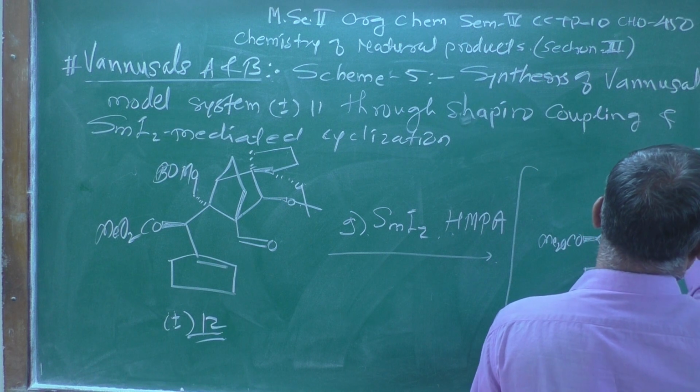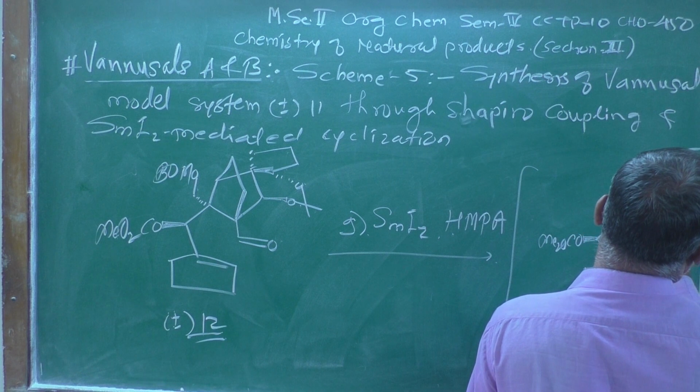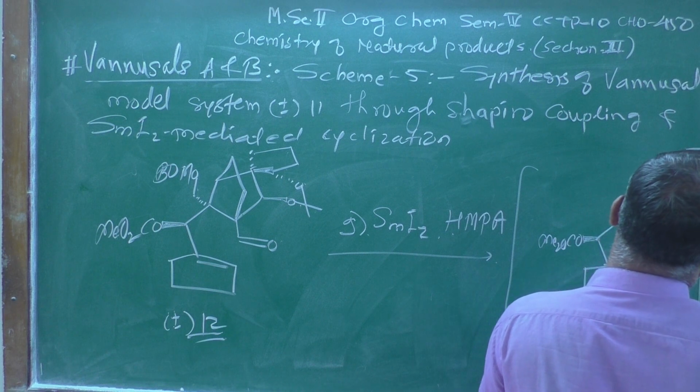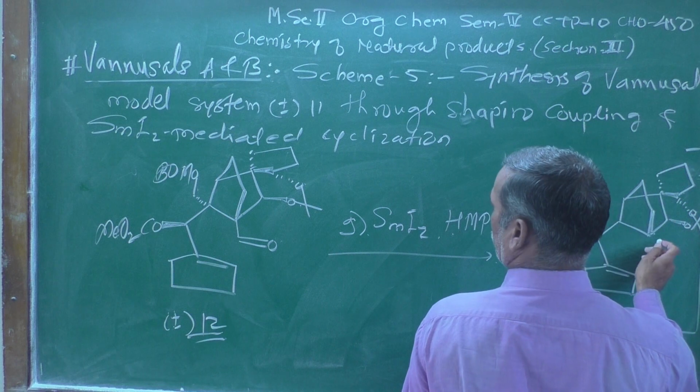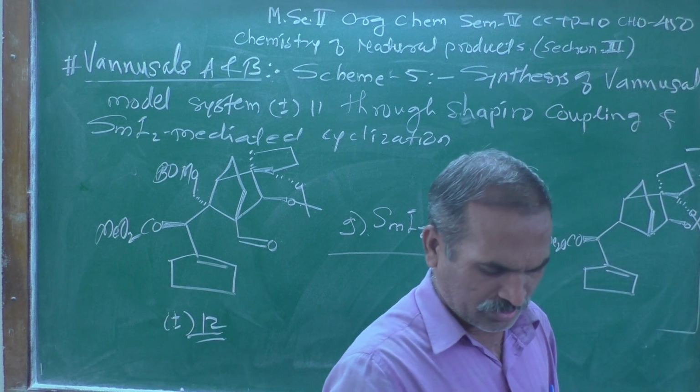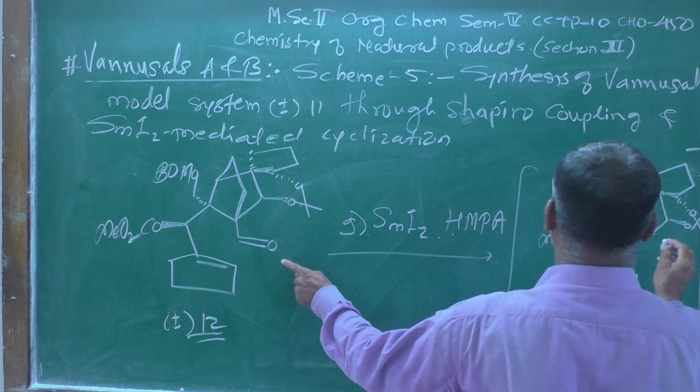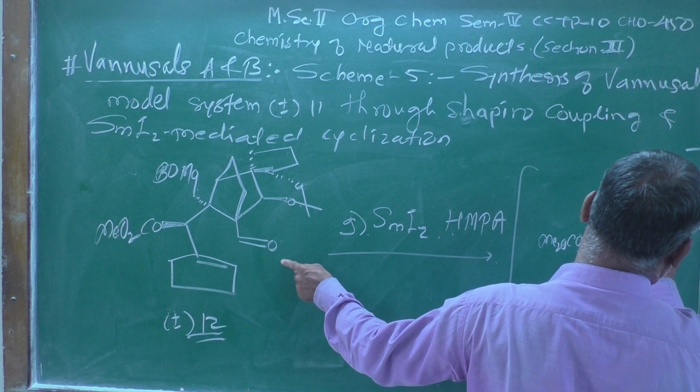Here is an O, and once again here is an O, this is a protected hydroxyl group. Now the carbonyl group here is an aldehyde group, which we know is very reactive.